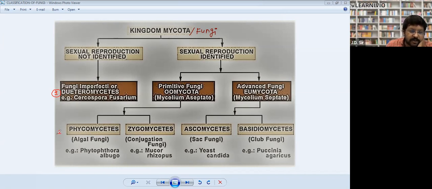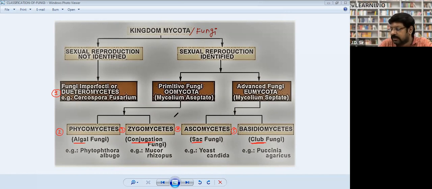Phycomycetes. The second class of fungi is Phycomycetes. These are also known as algal fungi. The third class is Zygomycetes, called conjugation fungi. The fourth class is called Ascomycetes, the sac fungi. The fifth class is called Basidiomycetes, the club fungi, right? So these are the 5 classes of fungi.